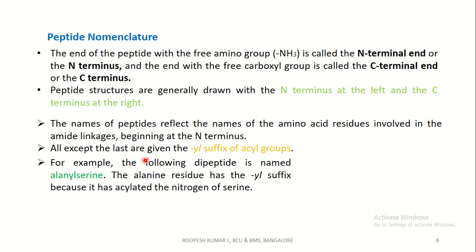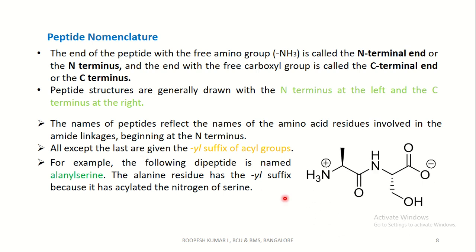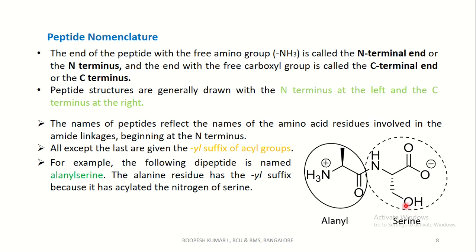For example, the following dipeptide is named alanylserine. This is a dipeptide formed between an alanine as well as a serine. This is alanine and this is serine. So the alanine residue will get a -yl suffix because it has acylated the nitrogen of serine. Hence, as the second point shows, all except the last are given the -yl suffix of acyl groups. So the first one will take alanyl and the last one will carry the same name.